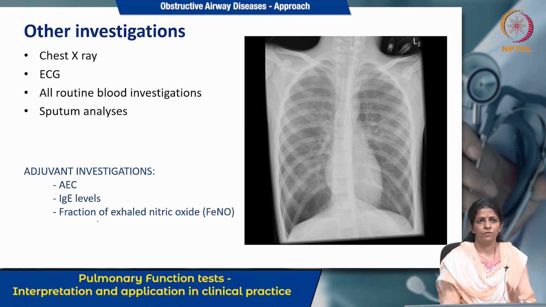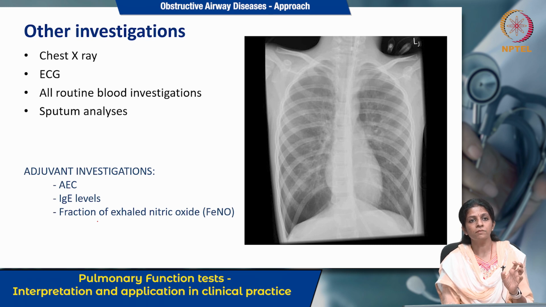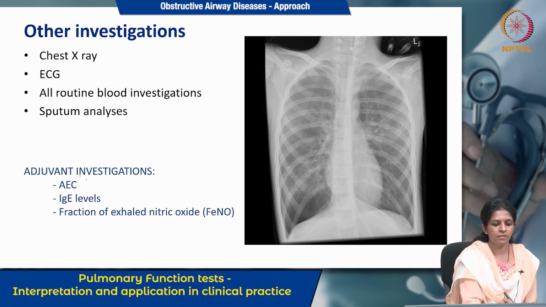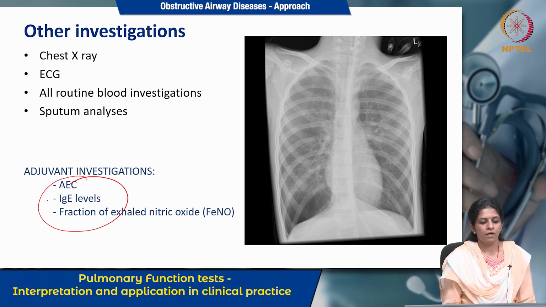Now, the other test we do is the routine test of chest X-ray and ECG to rule out whether there is any cardiac involvement, and other blood investigations and sputum analysis. Other than that, other important adjuvant tests are these three, that is absolute eosinophil count, immunoglobulin E levels, and fraction of exhaled nitric oxide.